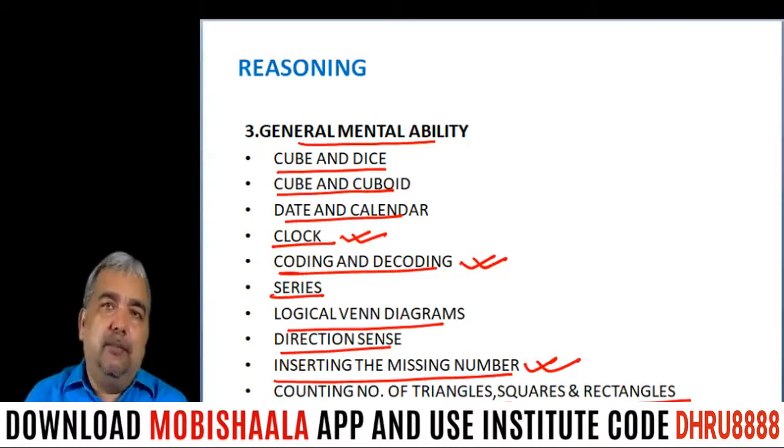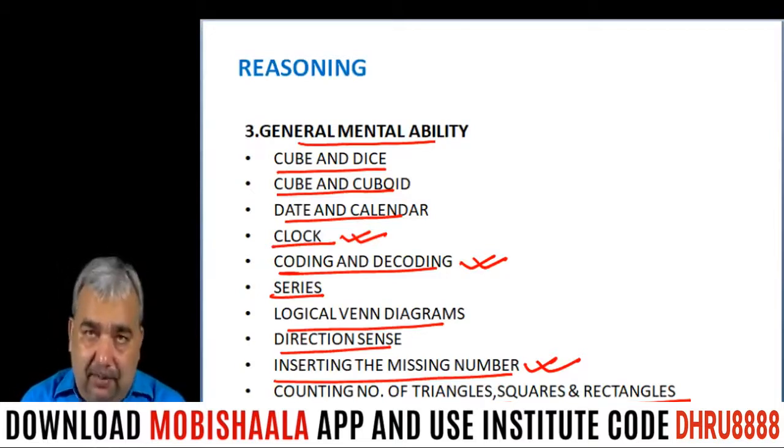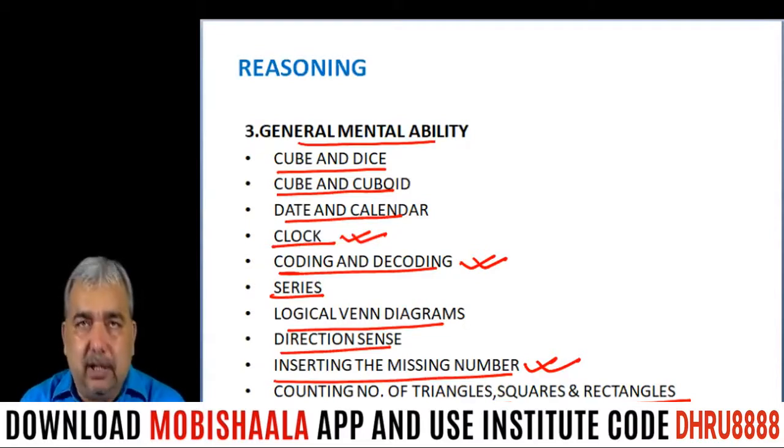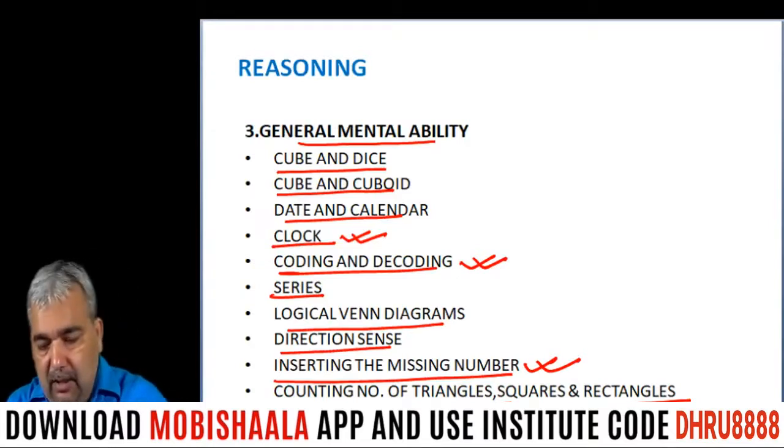These are the important chapters from which you can expect questions every year. Other chapters are also important but less important in comparison to these 3 chapters. Okay. Now this is all about general mental ability.